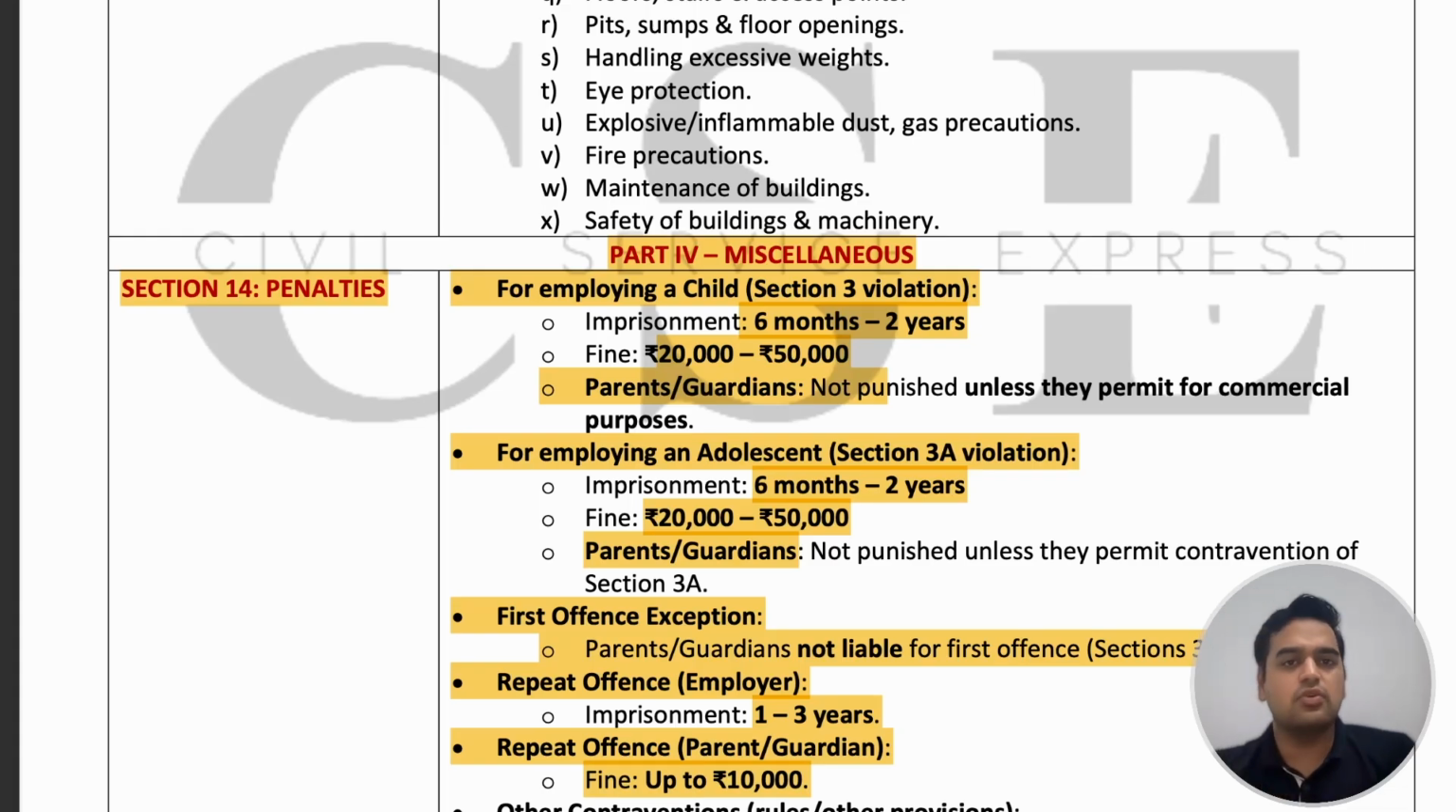So you have to understand two differences. If any individual other than a parent or guardian is doing something with a child or adolescent in their employment, then they should be punished for the first time. But parents and guardians should not be punished for the first time. In case of the second time, the employer will be punished with imprisonment of 1 to 3 years. But the parents and guardians will only be punished with a fine up to 10,000. They won't get any imprisonment.